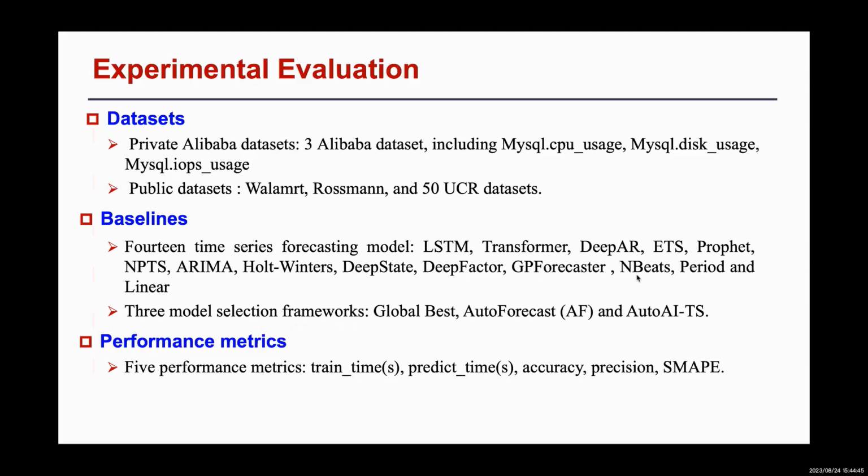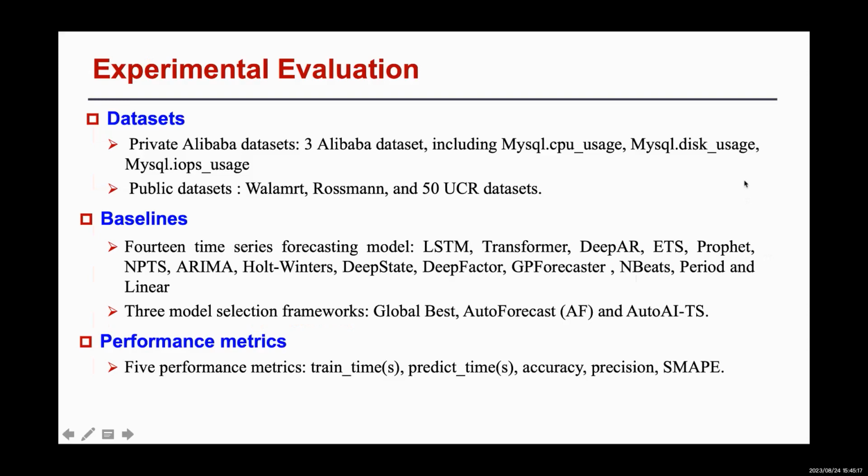In the experiments, we compare SimpleTS with 14 time series forecasting models and 3 model selection frameworks, including LSTM, Transformer, DeepAR, ETS, Prophet, MPTS, ARIMA, Holt-Winters, DeepState, GPForecaster, and Linear, and global-best AutoForecast and AutoAITS.